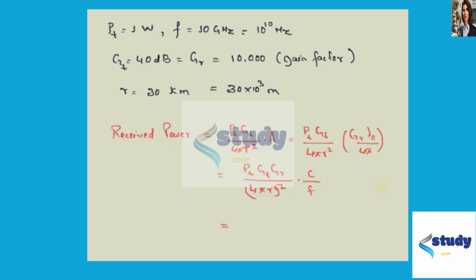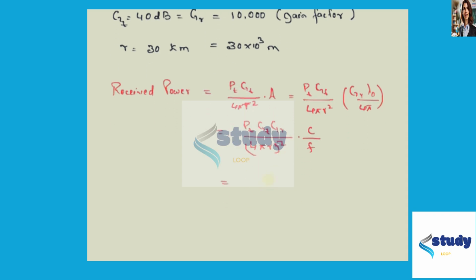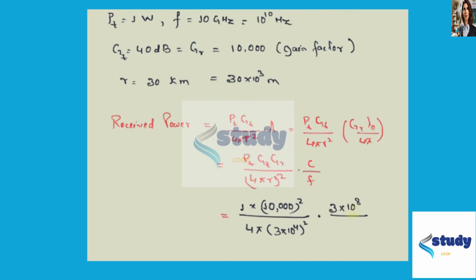We have all the values required, so let us put the values one by one. Pt is 1 into Gt is equal to Gr, so this will become 10,000 square divided by 4 pi, R is 3 into 10 to the power 4 whole thing square into c, the speed of light, that is 3 into 10 to the power 8 divided by the frequency, that is 10 to the power 10.